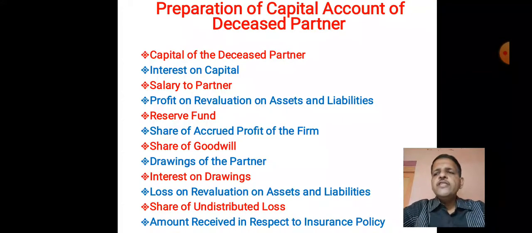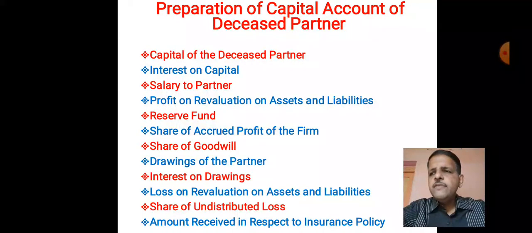Then profit on revaluation of assets and liabilities. If the assets and liabilities of firm are revalued on date of death of the partner, the share of deceased partner in the profit or loss on revaluation should be credited or debited to the capital account of that deceased partner. Then if there is reserve fund or accumulated profit in balance sheet of the firm, share of that deceased partner in such reserve fund, or you can say accumulated profit, that should be credited to his capital account. Then